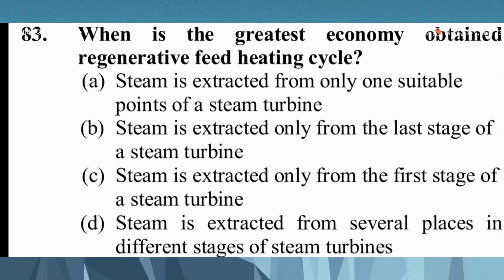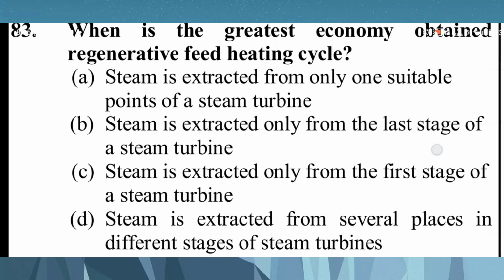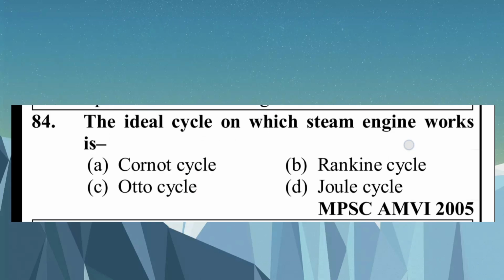Friends, question number 83. When is the greatest economy obtained in a regenerative heating cycle? A. Steam is extracted from only one suitable point of a steam turbine. B. Steam is extracted only from the last stage of a steam turbine. C. Steam is extracted only from the first stage of the steam turbine. D. Steam is extracted from several places in the different stages of the steam turbine. D.